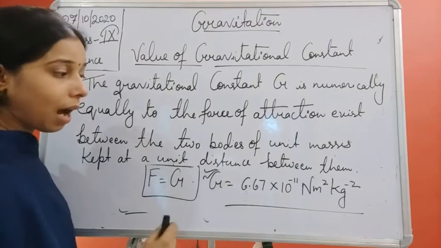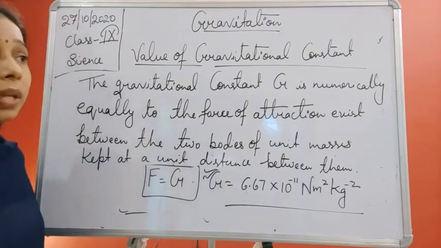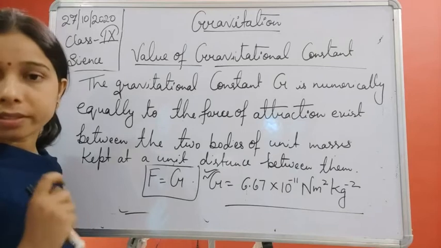And this value has been experimentally found with the help of two gold balls.